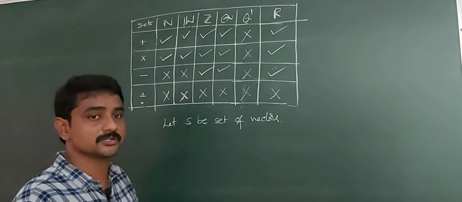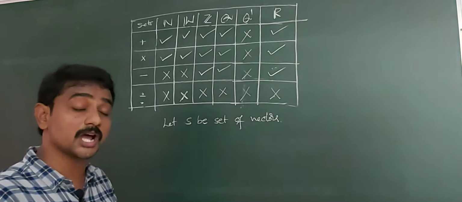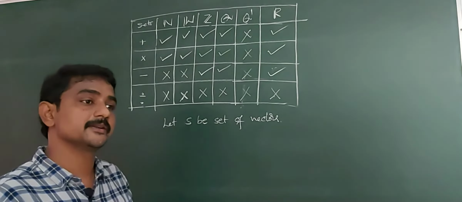Next, cross product. Cross product of two vectors is a vector.